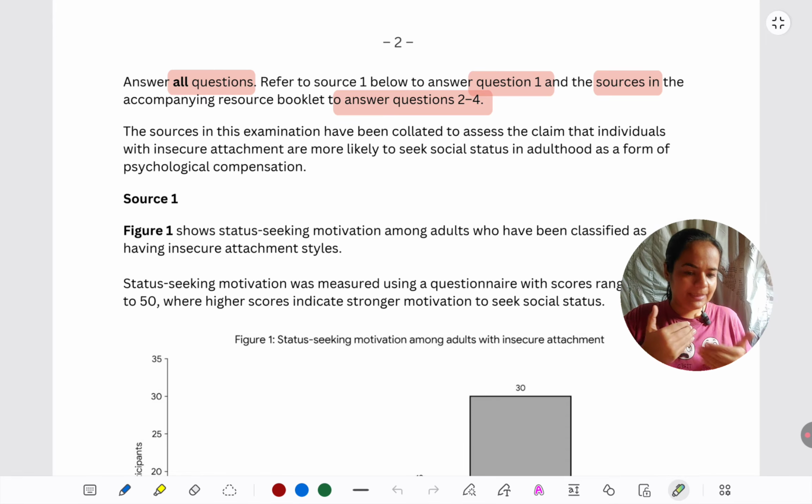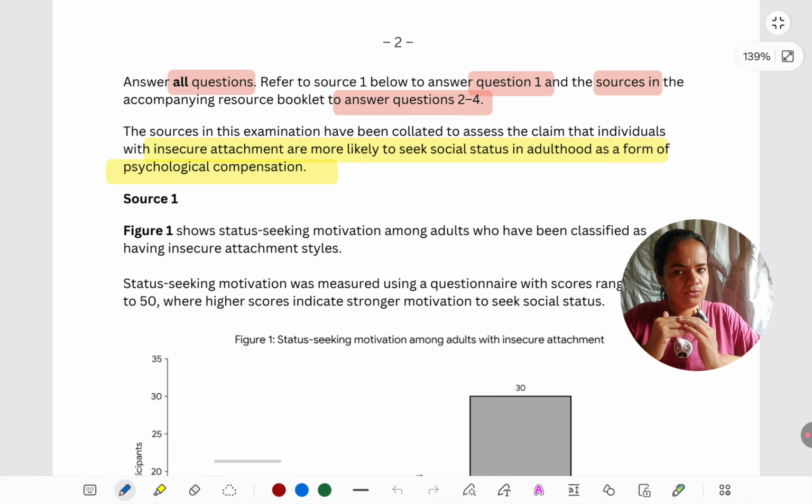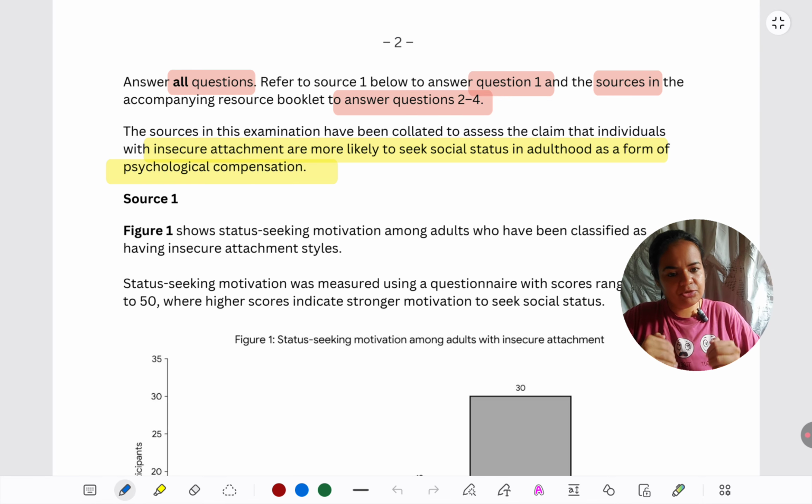So after you've read the claim, ask yourself mentally, what are they trying to prove here through these sources? What they're trying to prove is that people who have insecure attachment in their childhood... let me remember what insecure attachment was. What did I learn in my syllabus? Insecure attachment was either avoidant attachment or anxious attachment, which some children show towards their caregivers, which indicates that they do not have a strong attachment bond with the caregiver. What's coming to my mind is the Ainsworth study, the strange situation test, under human relations, attachment.